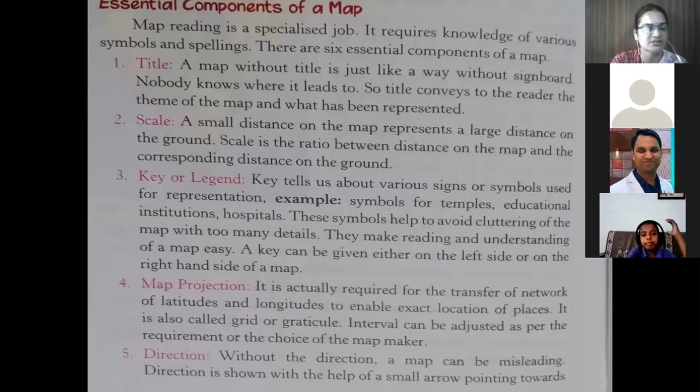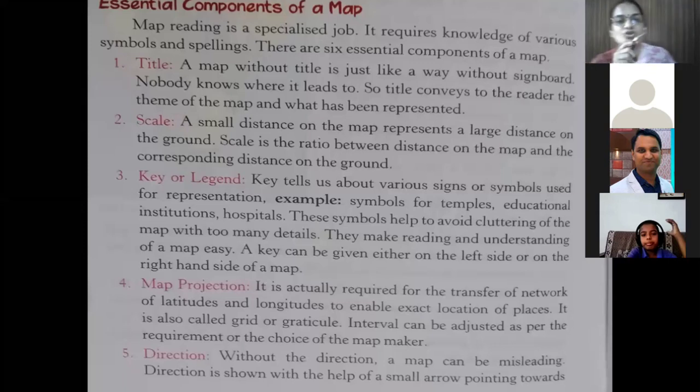Now students, we will study about the essential components of a map. Essential components of maps. See, map reading is a specialized job. It requires knowledge of various symbols and spellings. So there are 6 essential components of a map.